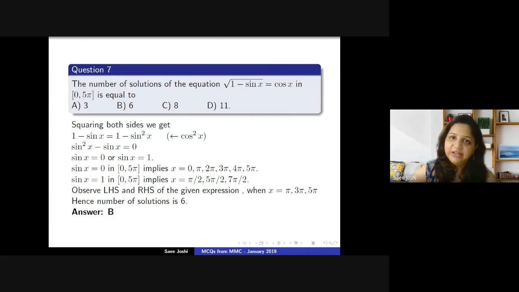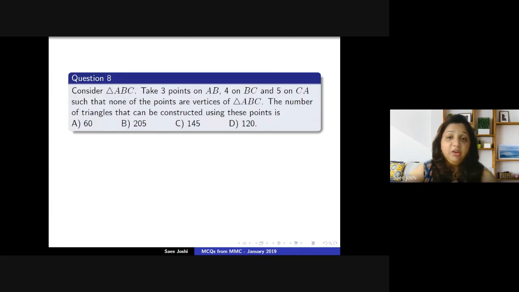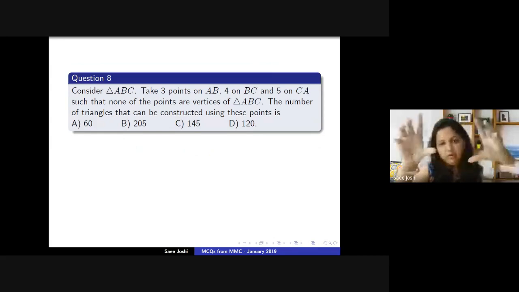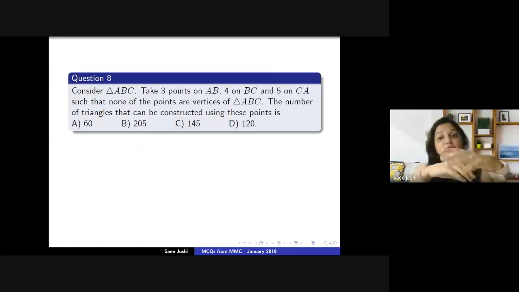Moving ahead with the next question, that is question number 8. Now, once again, this is a different kind of question. You have a triangle ABC. On the segment AB, we take 3 points. On the segment BC, we take 4 points. On the segment CA, we take 5 points, such that none of these points are the vertices. So we are taking points in between on the segments, which are apart from the vertices of the triangle ABC. The number of triangles that can be constructed using these points is.